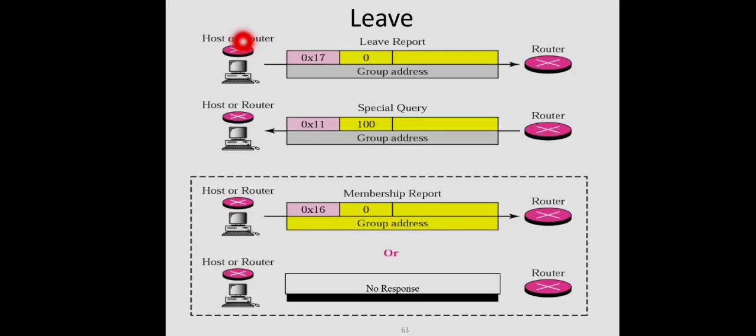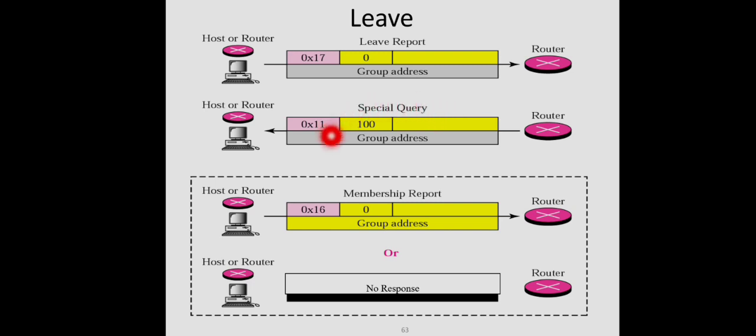Now you can see here this host or router which wants to leave a particular group. It is sending a leave report to the corresponding multicast router. The type of this message is 17, standing for the leave report. Time is not important here. Then the group address, the address of the group from which this router or host wants to leave. Upon receiving this message, the router will send a special query message.